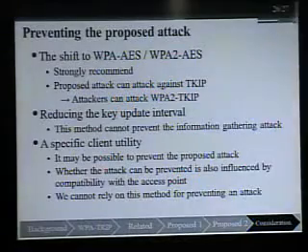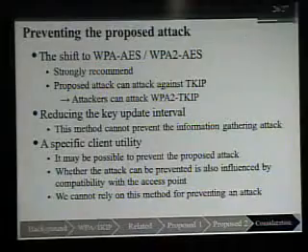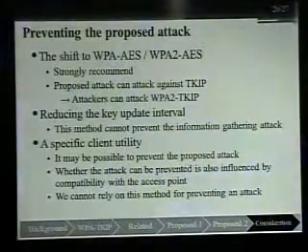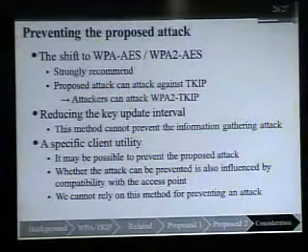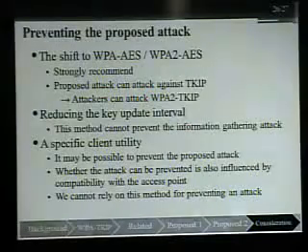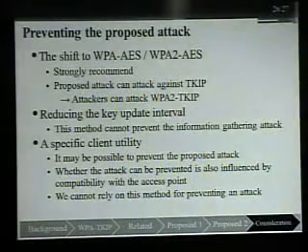Finally, we recommend a specific client utility. It may be possible to prevent the proposed attack. Whether the attack can be prevented is also influenced by compatibility with the access point. Then, we cannot rely on this method for preventing an attack.